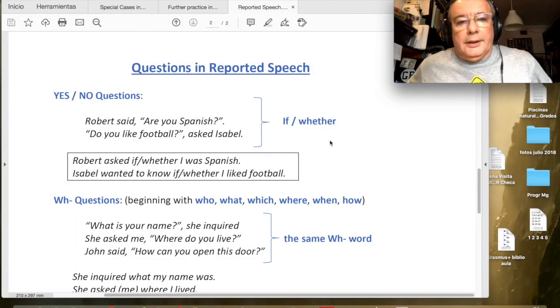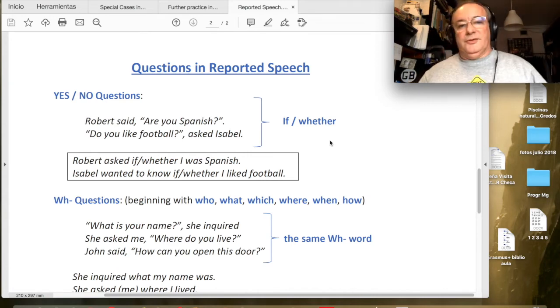Okay, so here we are again. We are now going to take a look at some special cases or more advanced cases beyond the basic transformations in reported speech, right? First we're going to take a look at questions in reported speech, how we can report about questions that have been asked by other people, okay? And it will be a bit difficult because we need to have some extra considerations, right?